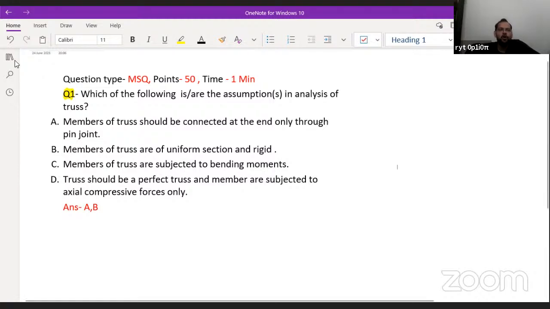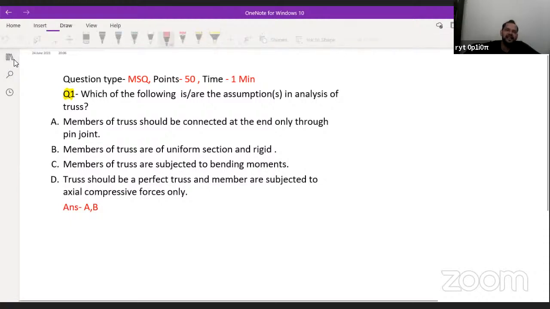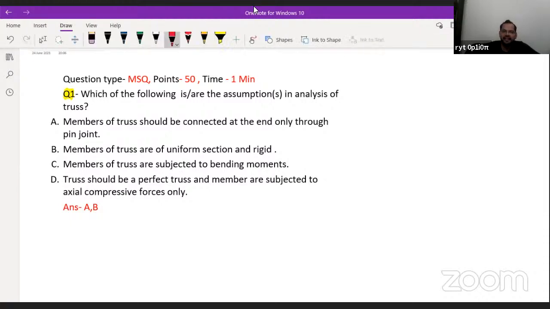Okay, so see the solution here. Members of truss should be connected at the ends only through pin joint. Yes, we know very well that this is the assumption of the truss, that each member should be connected at the ends only through the pin joint. So definitely this statement is correct here.